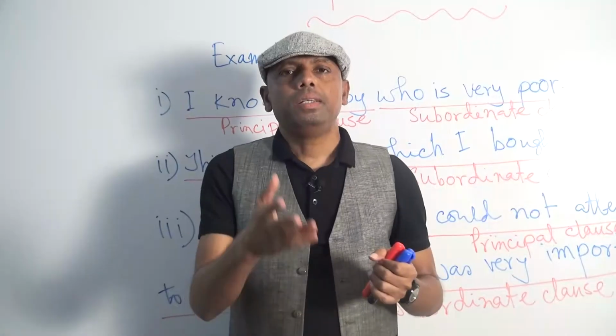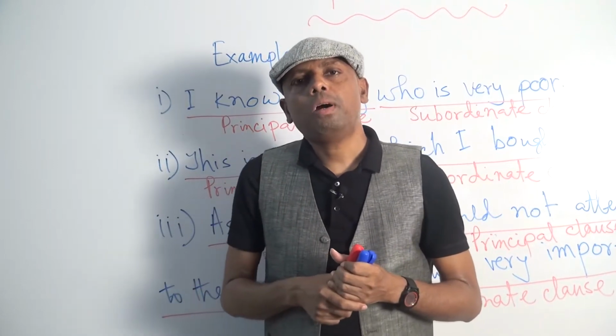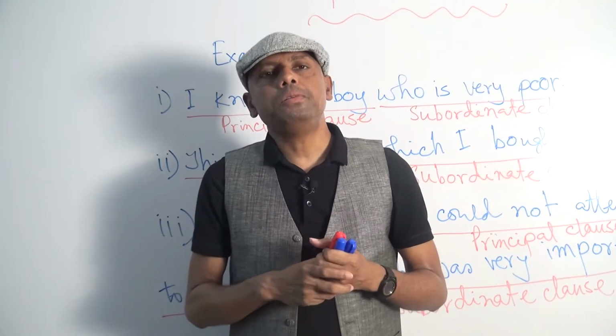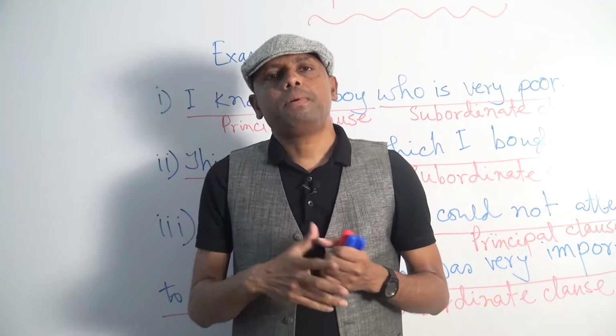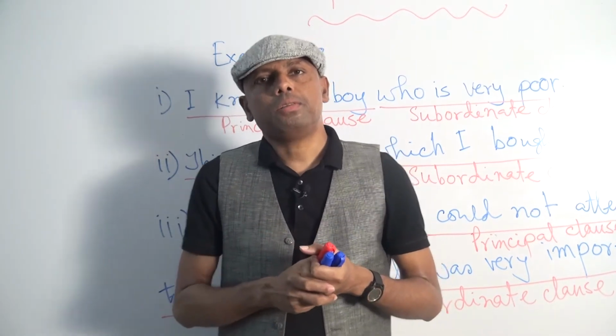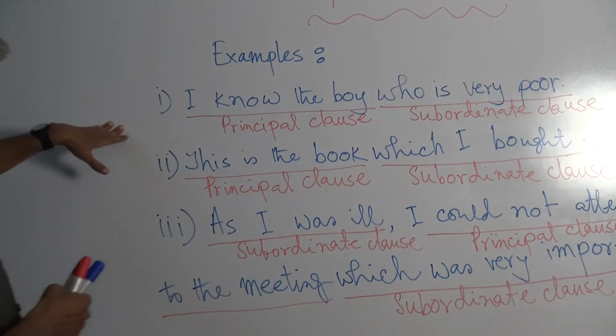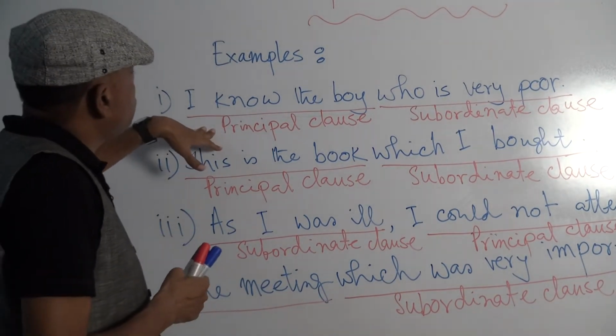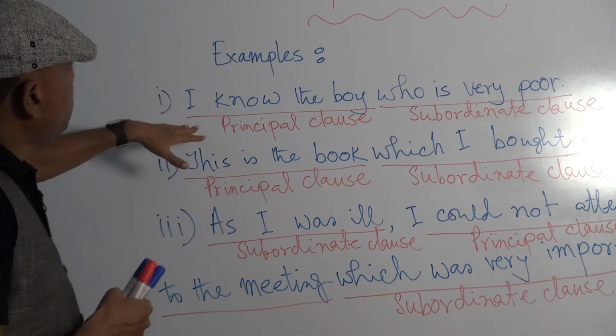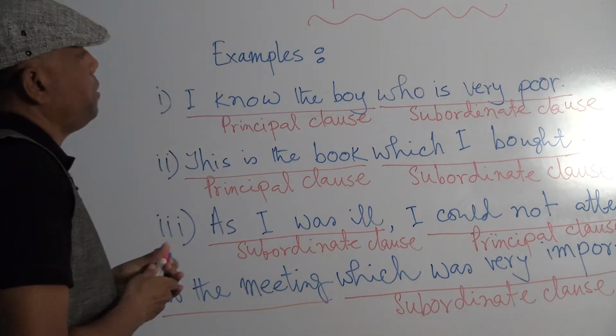Okay? Dear students, now I am going to discuss principal clause and subordinate clause. Have a look at the board. Now I would like to say what is a principal clause and what is a subordinate clause.